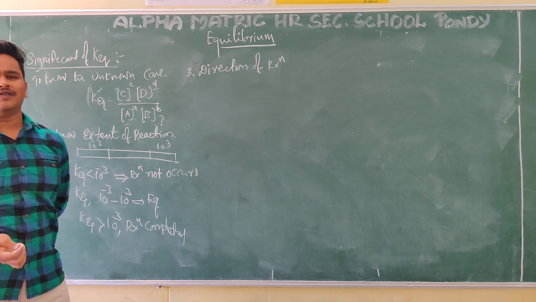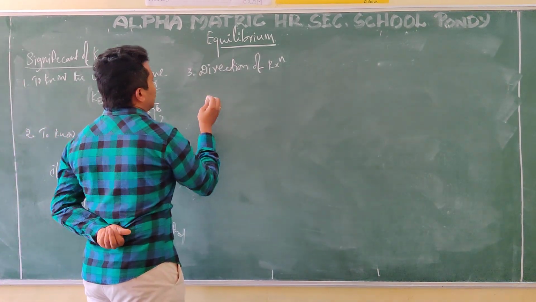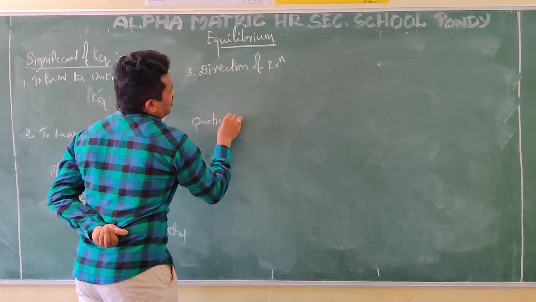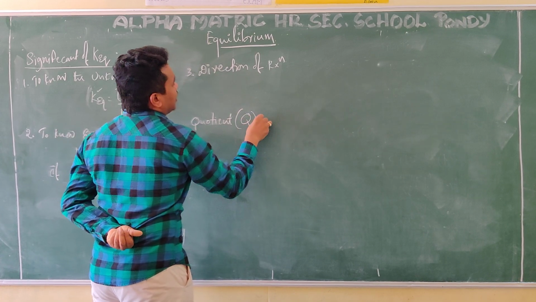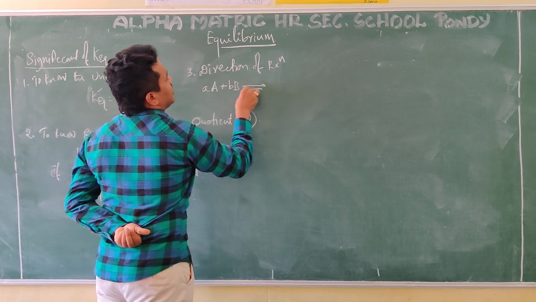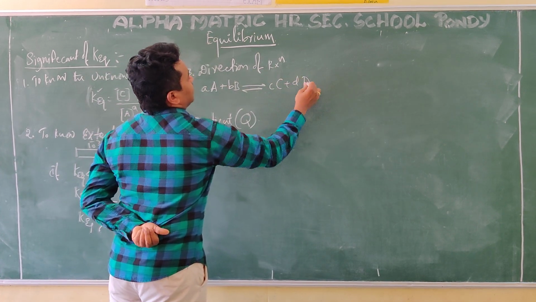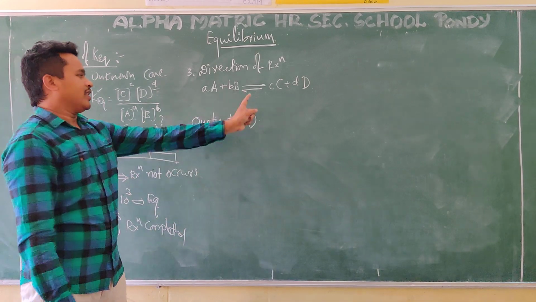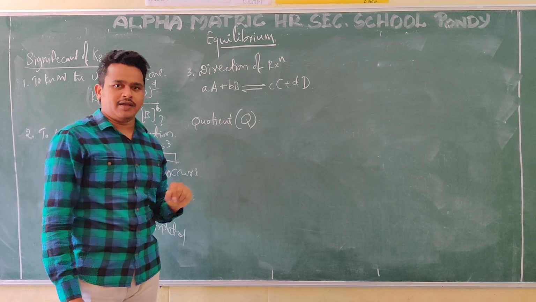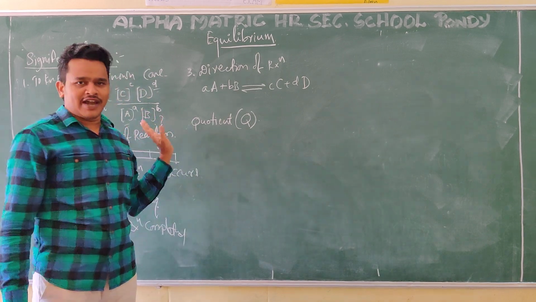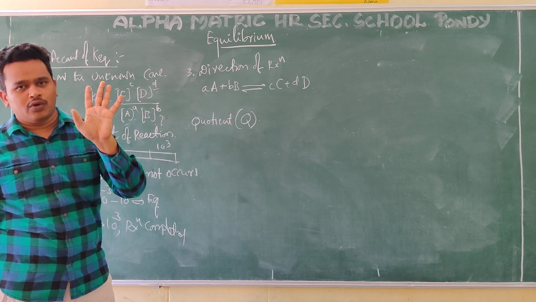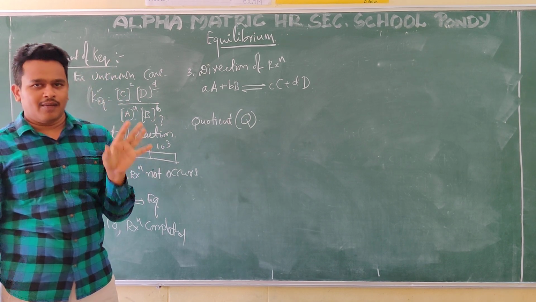Before going to direction of reaction, I will talk about a small concept, that is reaction quotient. It is denoted with Q. Again, I will take my same reaction, aA plus bB gives cC plus dD. See, very simple. Reaction quotient Q is newly coming. K value, equilibrium constant, we are discussing. Both are the same.